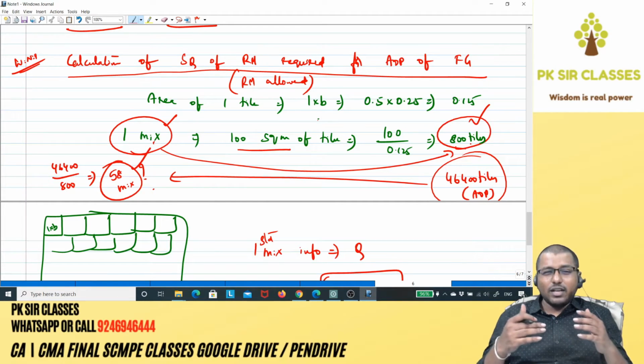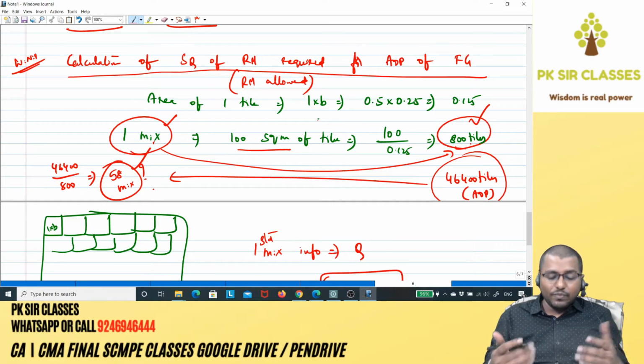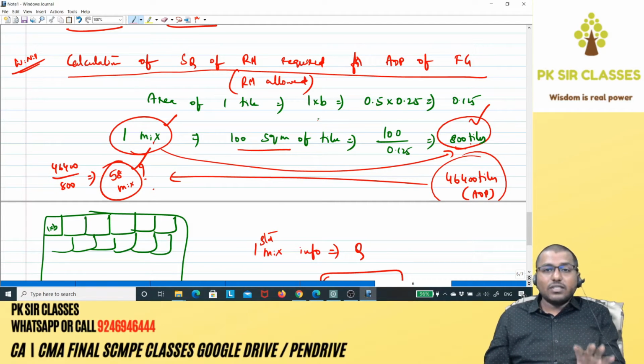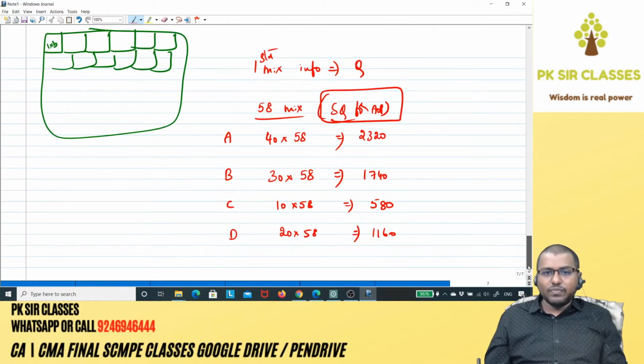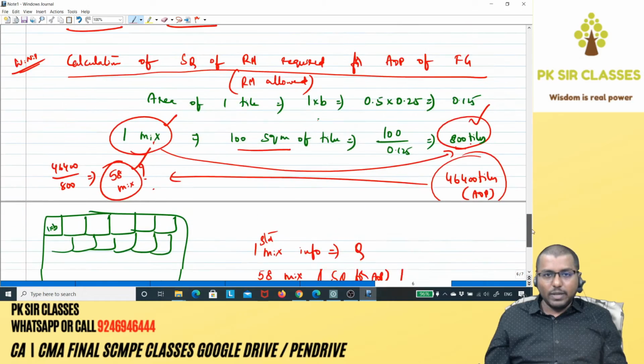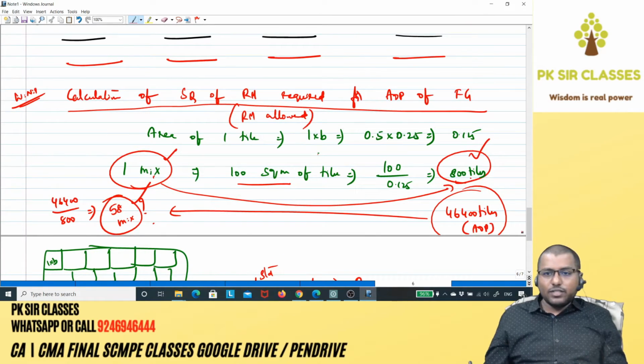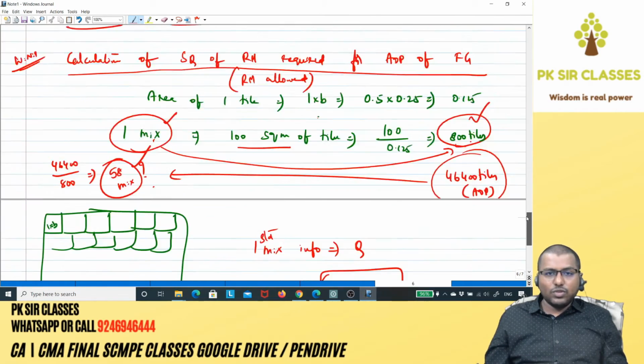Are you able to understand? He gave you area of one tile as a clue. So as a result, you need to rework upon it, and that's the only challenge in this question. Okay, it's a good one. So that's how we have got SQ for AOP. Got the point? Yes, chalo, we need to fill these numbers: 23201740.